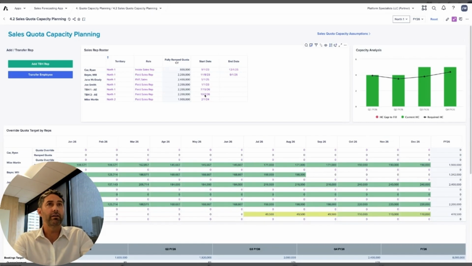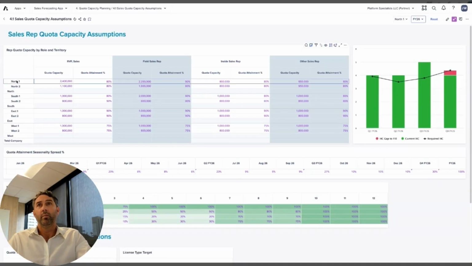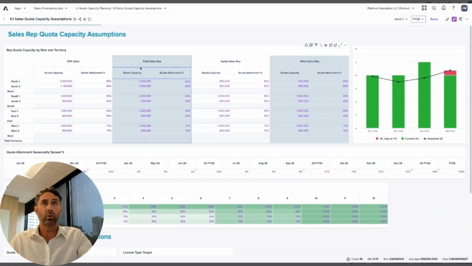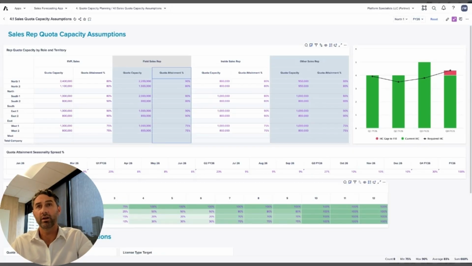There's also some other levers that I can pull. So if I clear that start date, and we just assume that we're not hiring that rep yet, if I go to my sales quota capacity assumptions, there's also some drivers where by territory and by role, we can set the quota capacity and the quota attainment percent. We can also adjust the ramp assumptions.